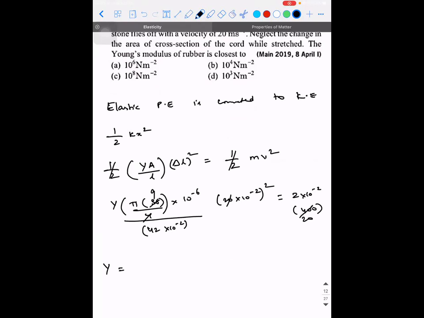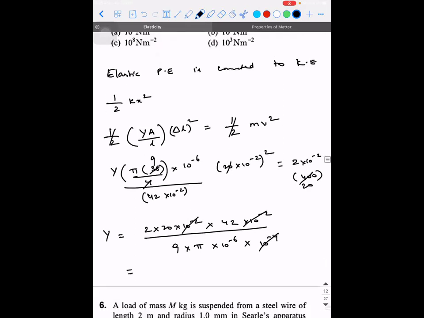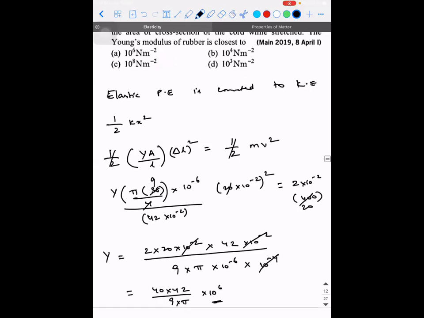It will go 9 times. So Y will be equal to 2 into 20 into 10 power minus 2 into 42 into 10 power minus 2, the whole divided by how much? 9 into pi into 10 power minus 6 into 10 power minus 4. So 10 power minus 2, 10 power minus 2, 10 power minus 4 will get cancelled. 2 into 20, 40 into 42 divided by 9 into pi into 10 power 6. So can you guys use calculator? Tell me what is the answer? What is it close to?